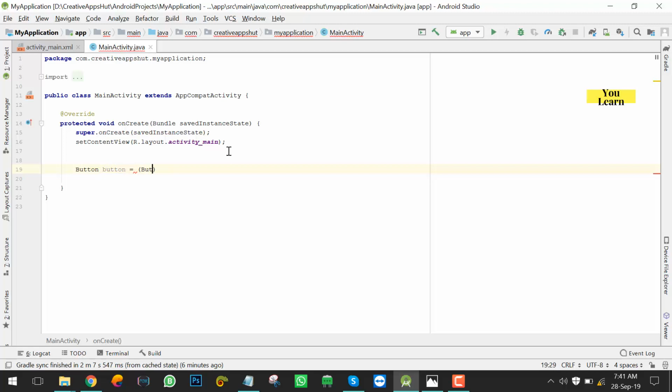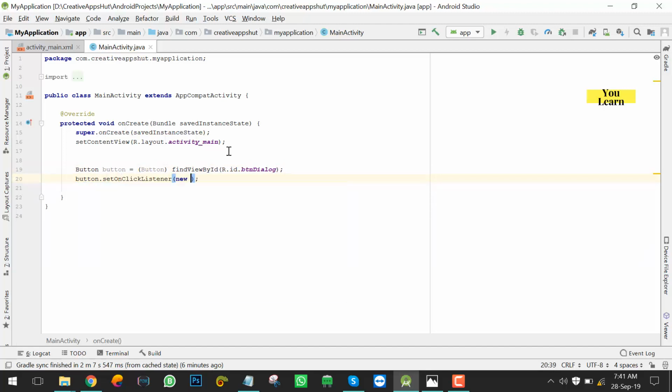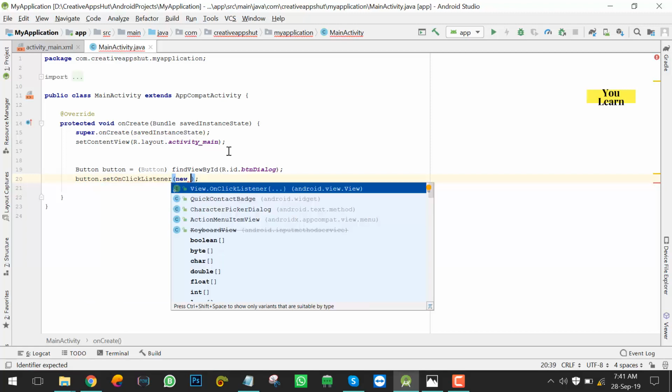initialize it, cast it to button, find view by ID R.id.btn dialog, and set the listener: button dot set on click listener new, hit control space, then it will show the suggestion, hit on first view dot on click listener.